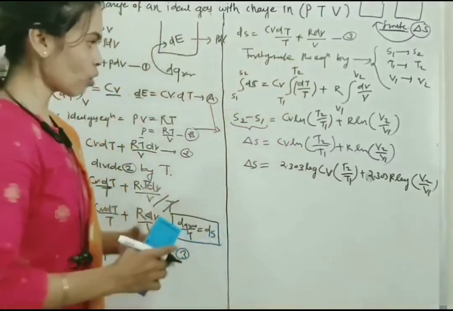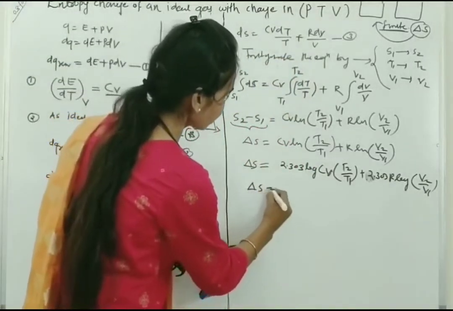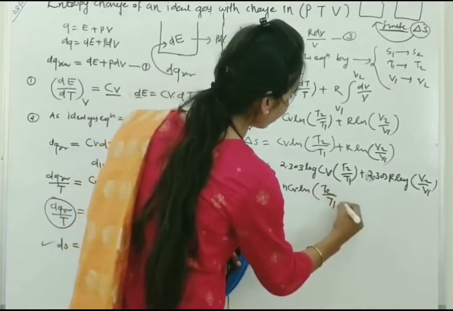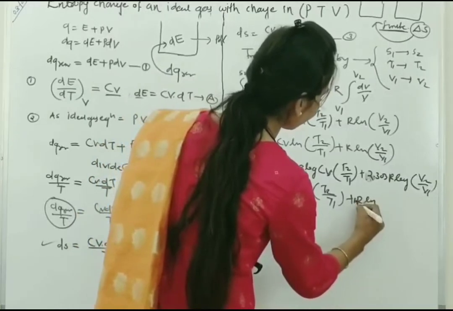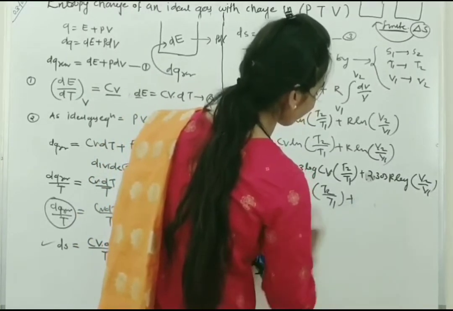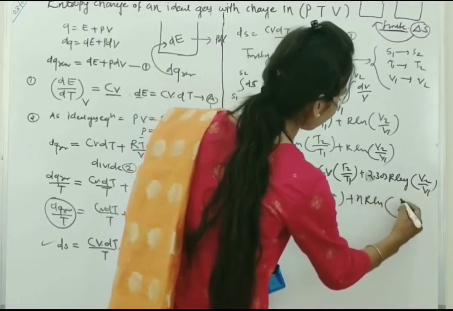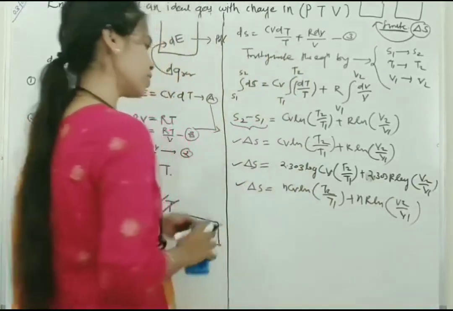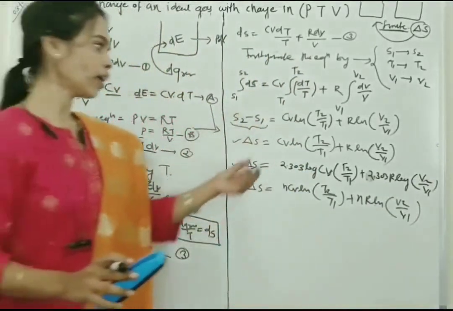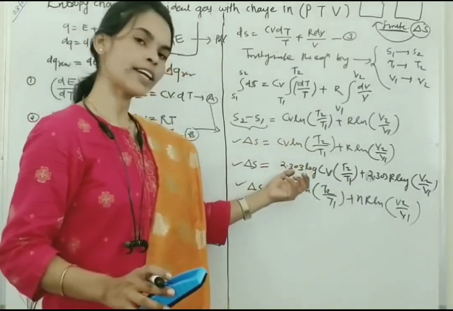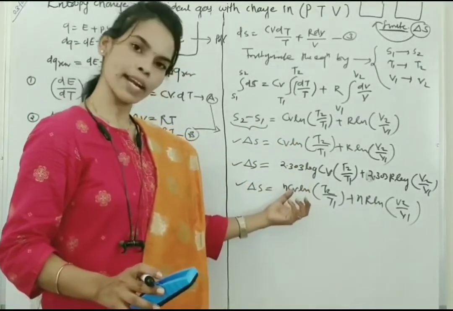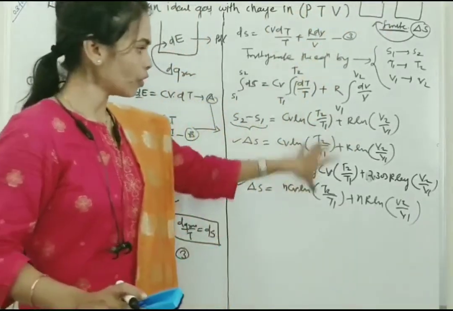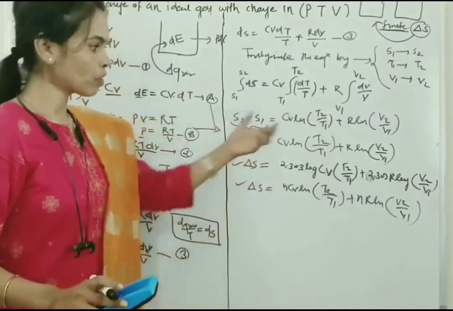And for n moles, you can write this equation again: delta S is equal to n Cv ln T2 upon T1 plus n R ln V2 upon V1. These three equations are the same, all these equations are same. The only change is that here we write in the form of ln, here in the form of log, and here in the form of n moles. Suppose the ideal gas is n moles of gas, so we can write in these three forms, but the meaning is the same for all three equations.